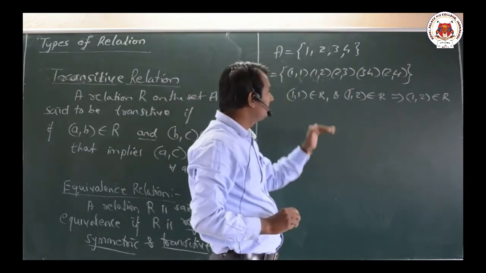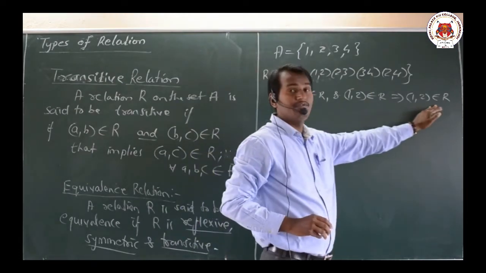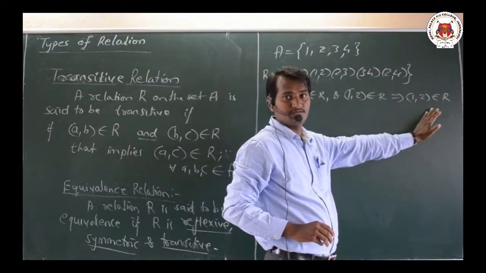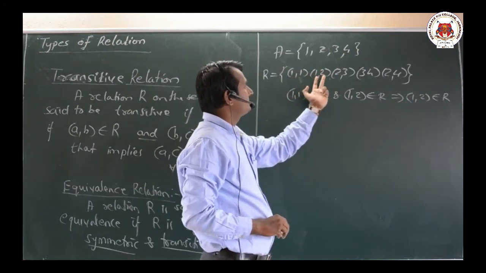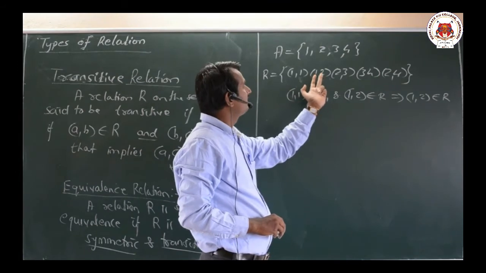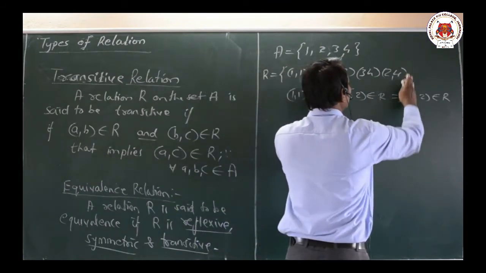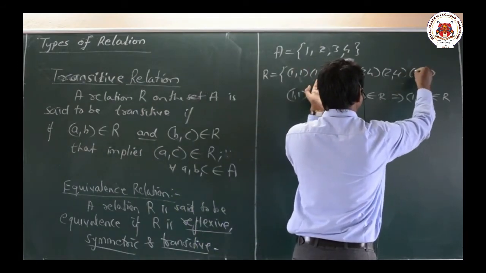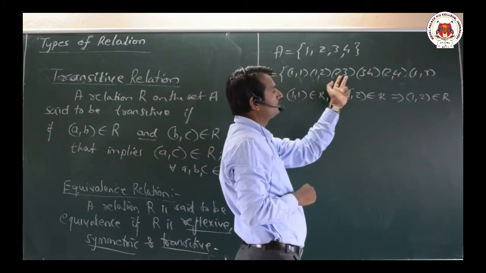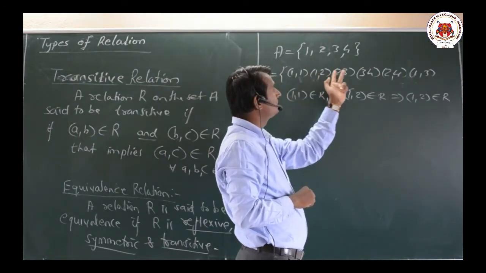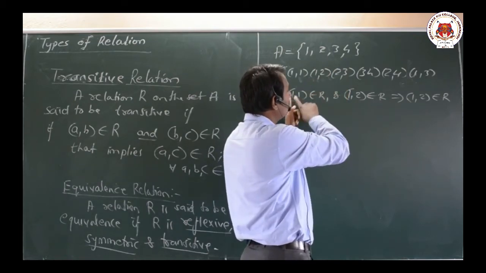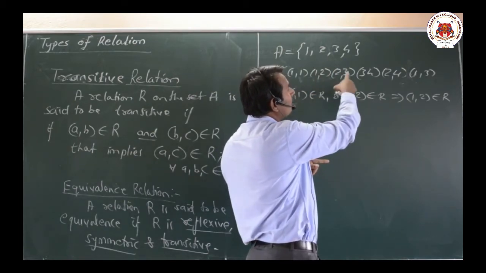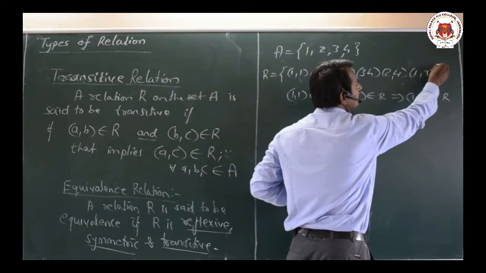You need not write all this every time; for the convenience of explanation I am writing it here. Then we can observe (1,2) is there, and we are having (2,3). (1,2) is there, (2,3) is also there, that means we should have (1,3). (1,3) is also here.